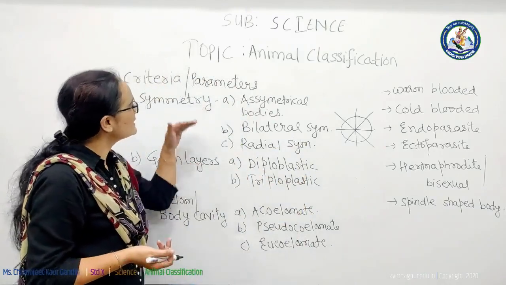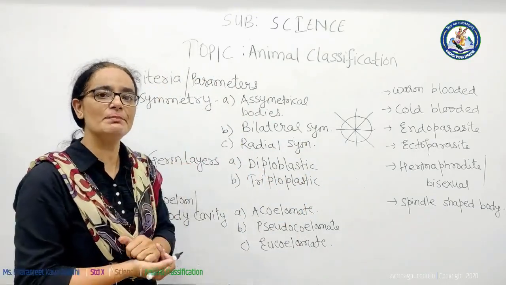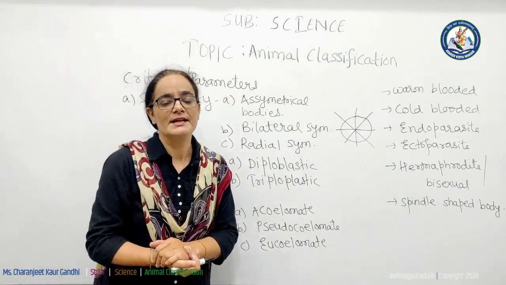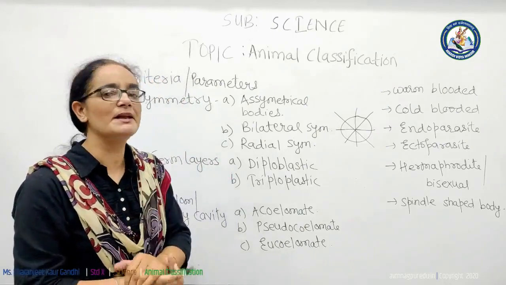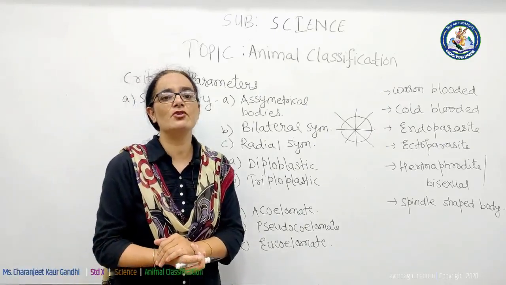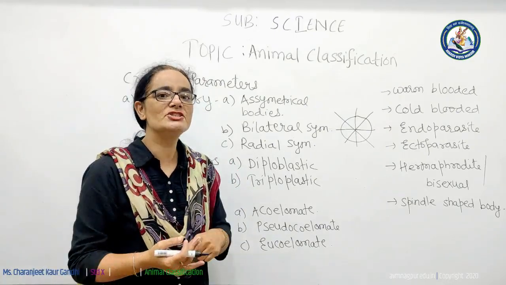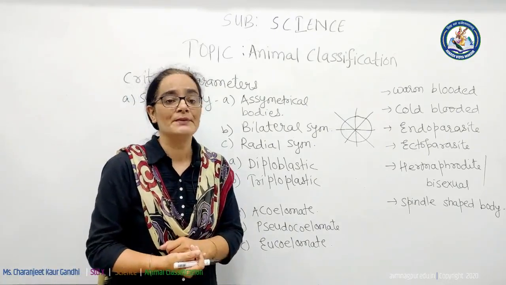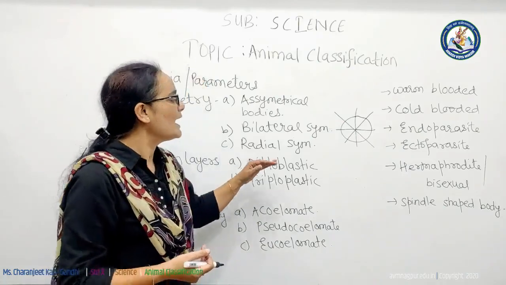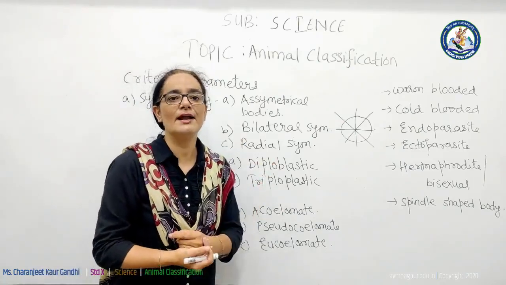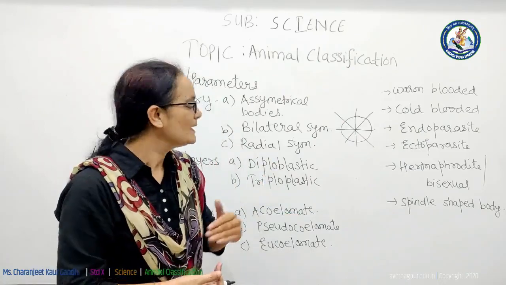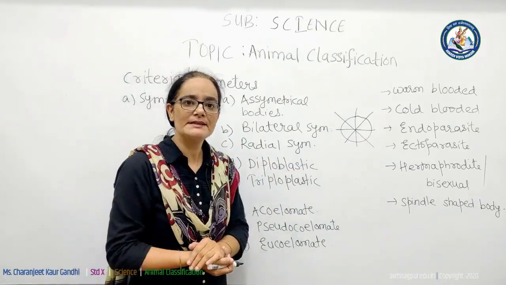Now moving towards another criteria that is called germ layers. What are germ layers? There are basically 3 germ layers. The outer germ layer is called ectoderm, the middle one is called mesoderm, and the inner germ layer is called endoderm. If the body of an animal has only 2 germ layers, that is endoderm and ectoderm, then the animal is called diploblastic.